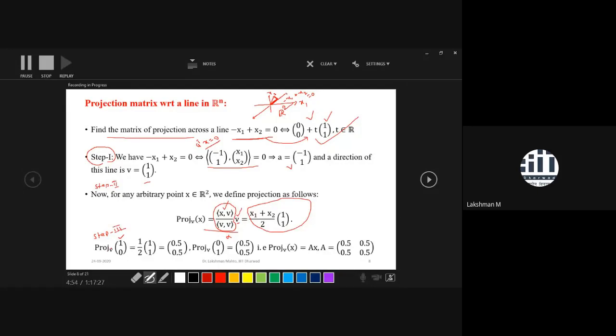So what is the image, the projection of (1, 0) on the line minus x1 plus x2 equal to 0? So this is the projection. The projection is (0.5, 0.5). So you got the projection of (1, 0). Similarly, you get the projection of (0, 1). Make a matrix with the projection of (1, 0) as the first column, and the projection of (0, 1) as the second column of the matrix. So this is your desired matrix that you required.